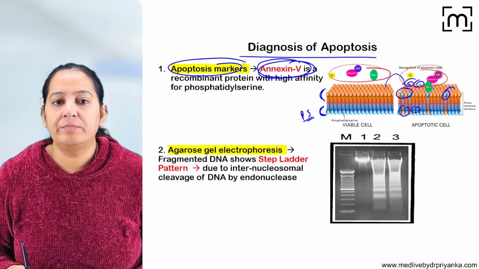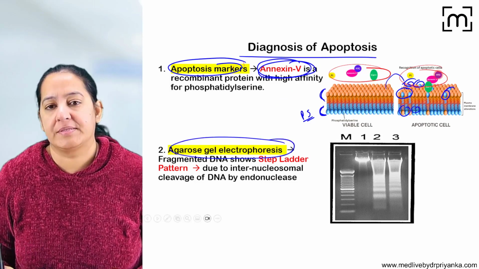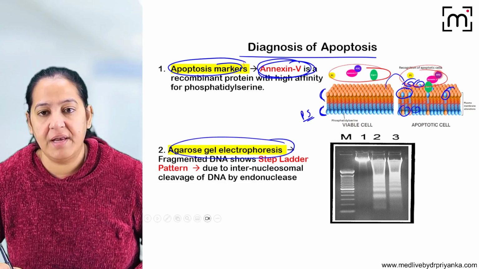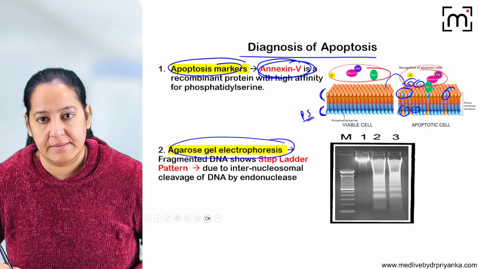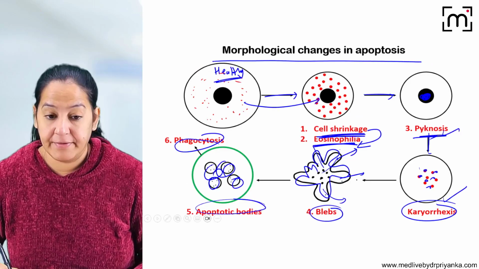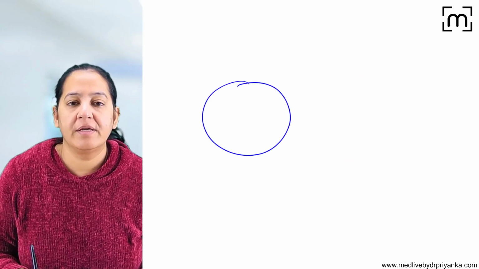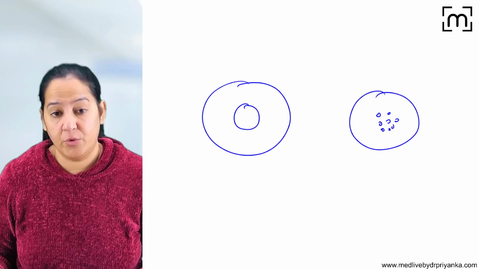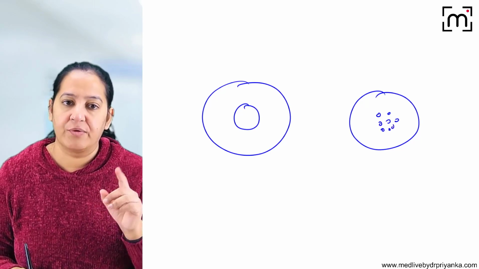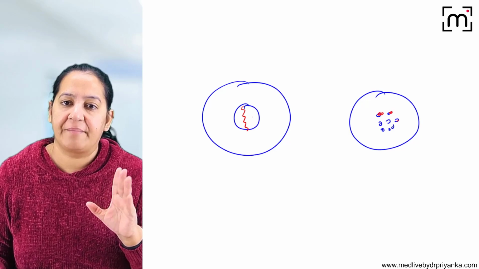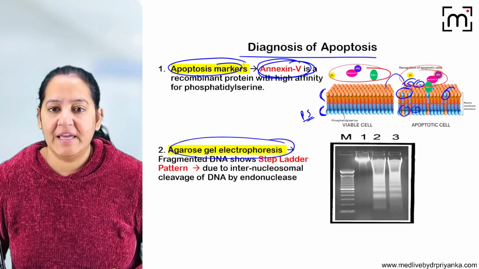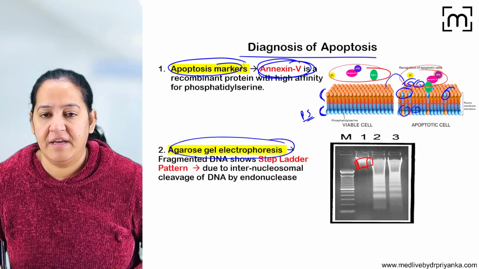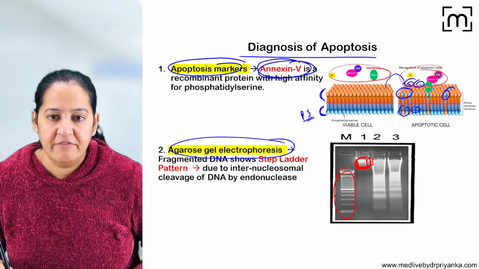Number 2, you can do agarose gel electrophoresis. Got it? Here, this is the nucleus of the normal cell, and here the apoptotic cell. In the apoptotic cell, the nucleus undergoes fragmentation, karyorrhexis. Now, when you do agarose gel electrophoresis, here the DNA is in continuation, and here the DNA gets fragmented into multiple pieces. The complete DNA is long, in continuation. This is a ladder which we use to compare the length.